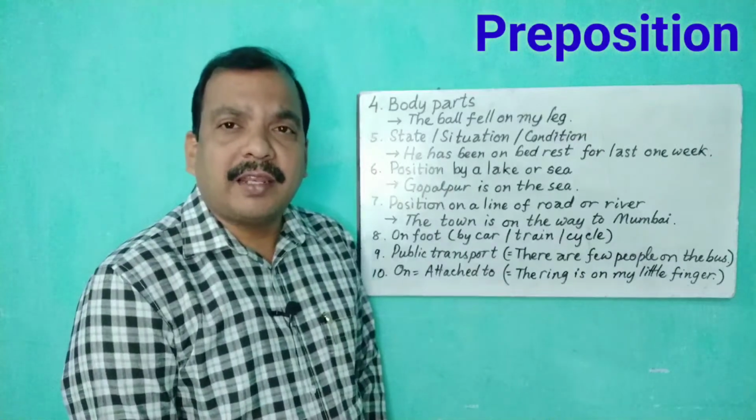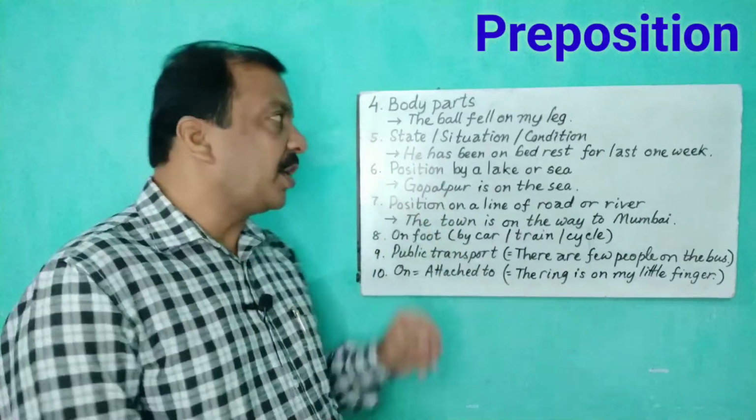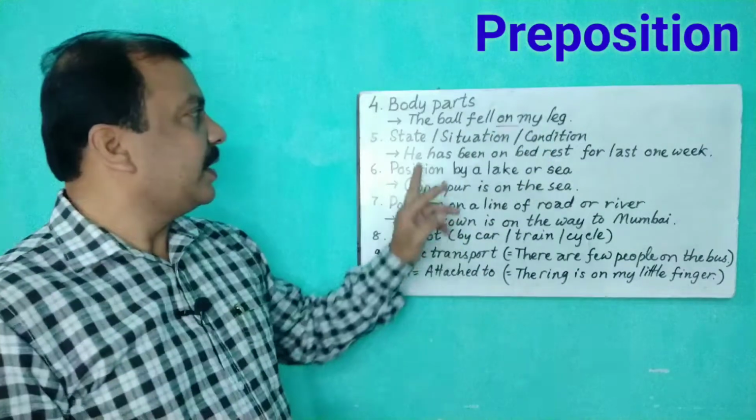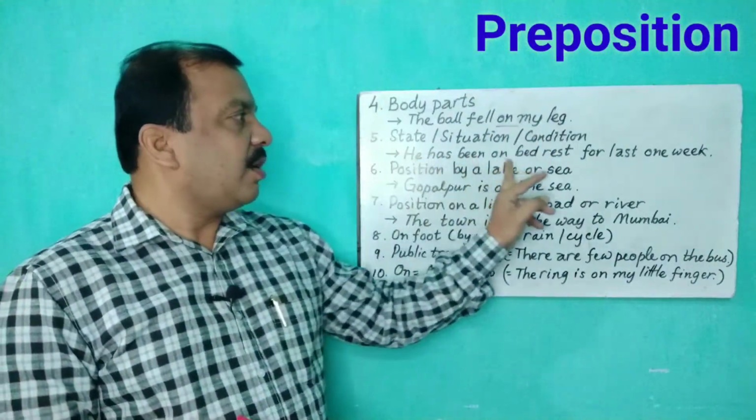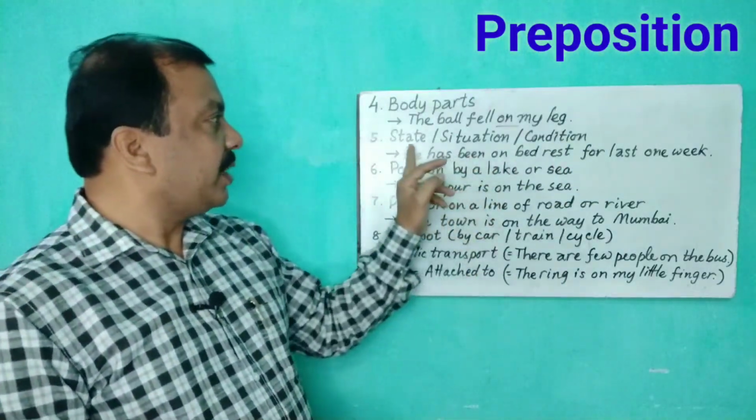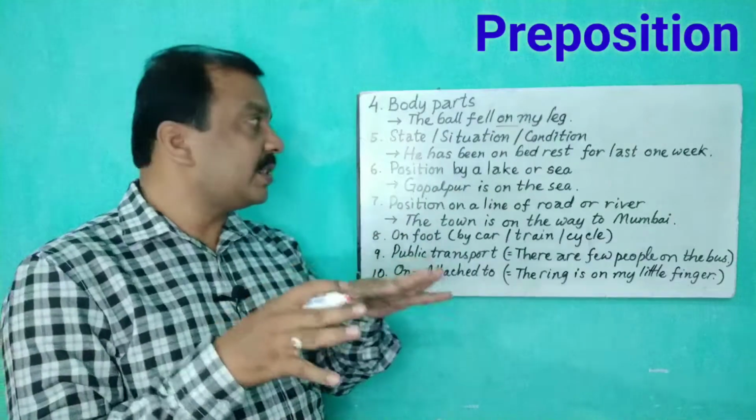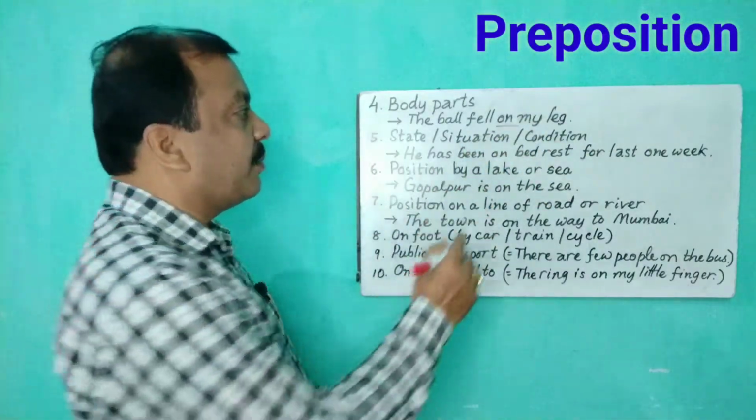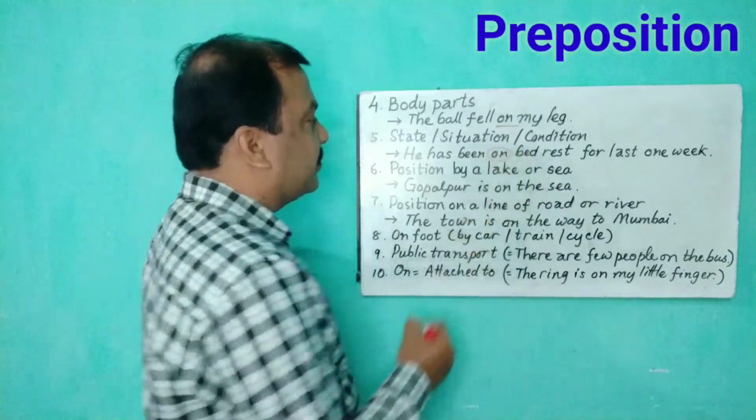The ball fell on my leg. Before body parts, we use preposition on here. And second, he has been on bed rest for last 1 week. So when we talk about a particular state, situation, or a condition, okay, we use preposition on.